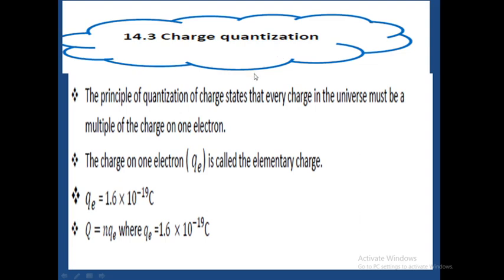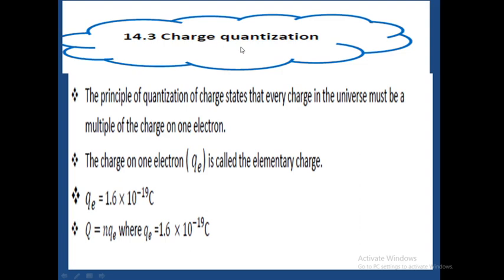Now, when we say a charge has been quantized, simply put, quantization means that we want something to take a specific value. And what is this something that we are talking about? We are talking about all charges in the universe being able to take up a specific value. So what it implies is that the charge must assume a discrete value.